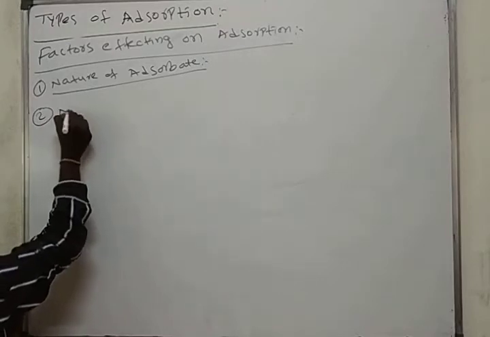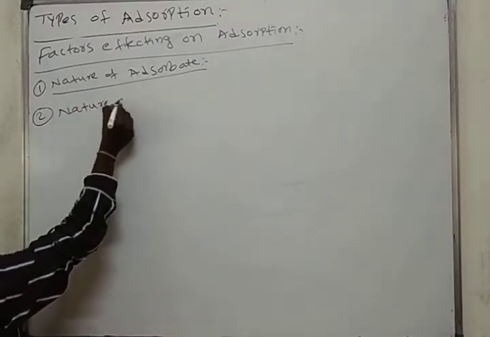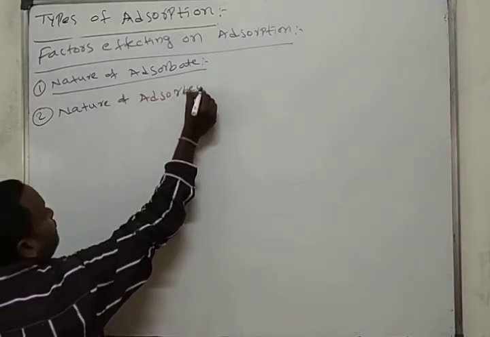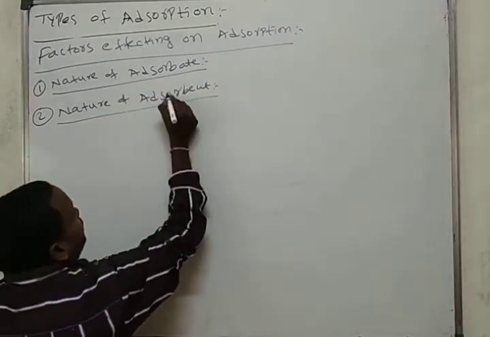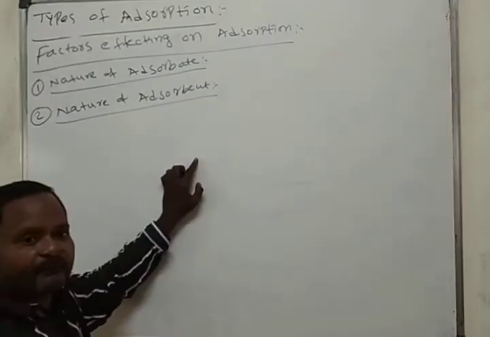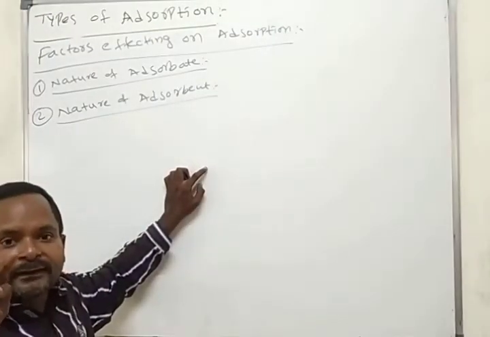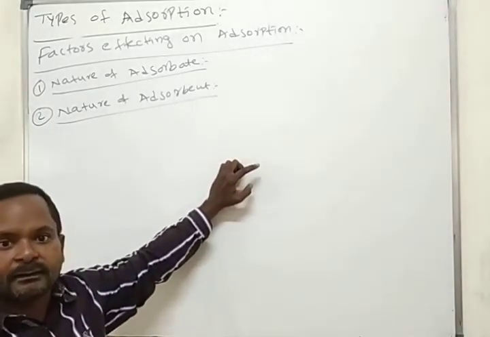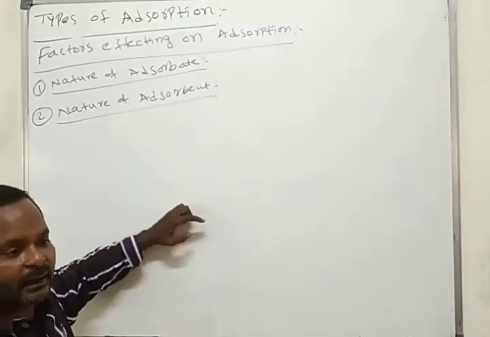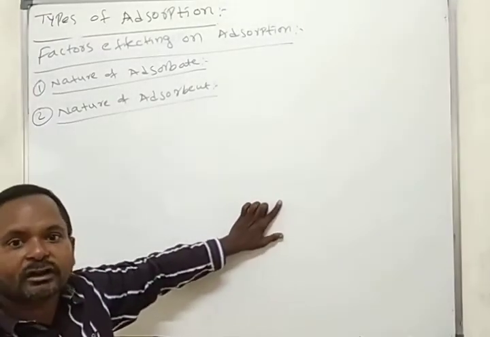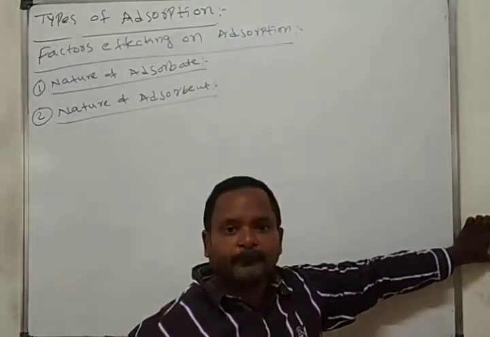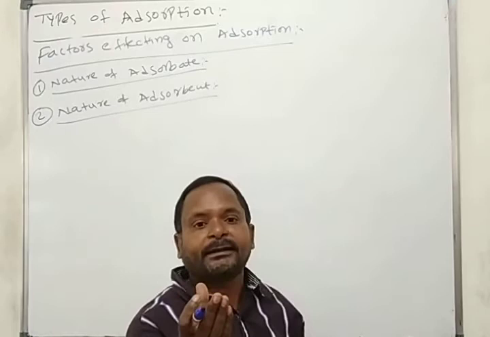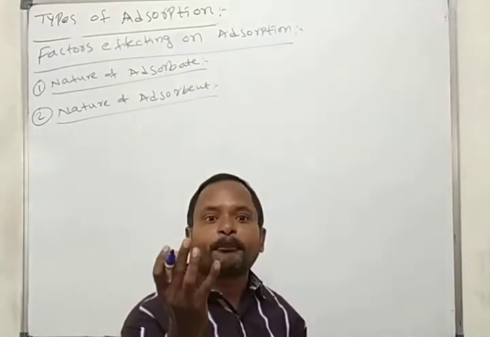Next, nature of adsorbent. Here we have two types of adsorbent. One is smooth adsorbent and one is finely divided adsorbent. Suppose a board is there, it is a smooth adsorbent. A wall is here, it is a finely divided adsorbent. It contains some pores.